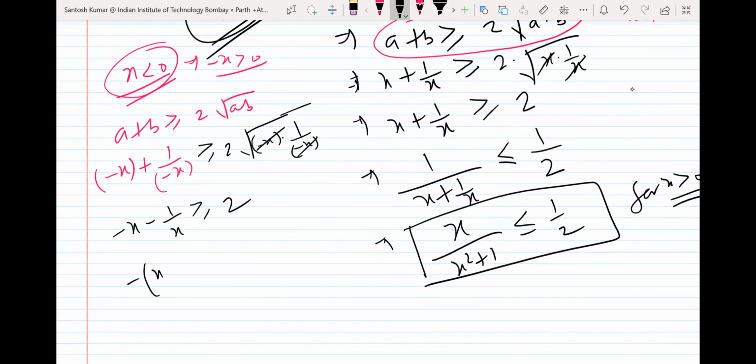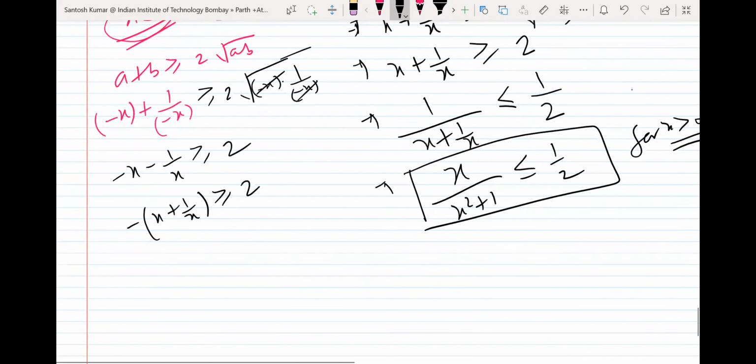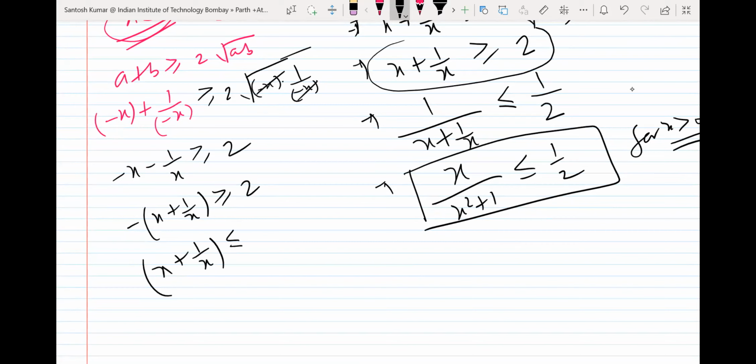So you can take minus common: x plus 1 by x more than equal to 2. Okay, you shift this minus to the right side, so multiply minus 1 both sides. When you multiply a negative number on both sides, the inequality changes. You might know the rule. Here I use the concept that when we take the reciprocal on both sides, the inequality also changes. These are some rules of inequality. So we multiply by minus on both sides, the inequality will change. It was more than equal to, now it is less than equal to.